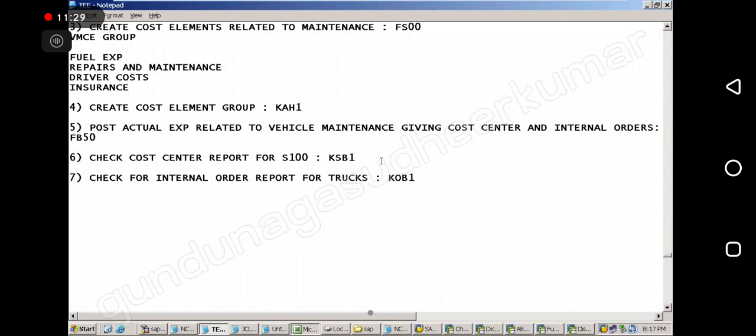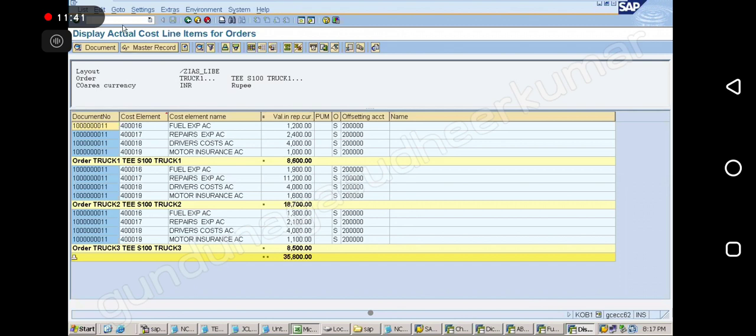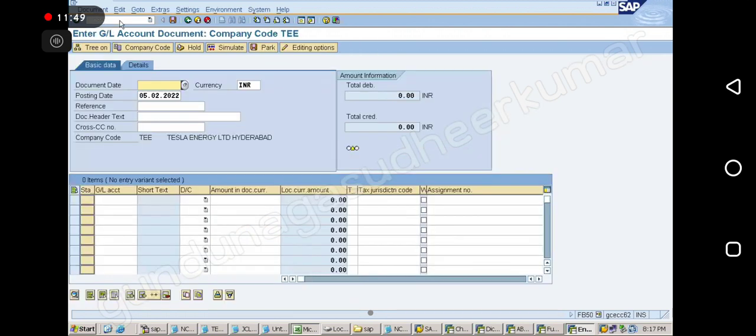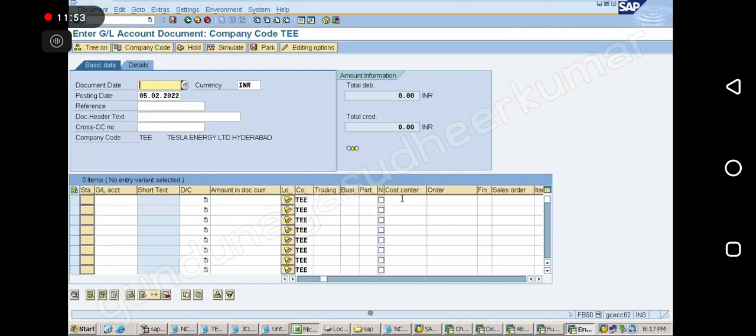Is it necessary, if a consultant is working in FI, that he will work on CO also? Just understand, you are FI, correct? But will you use FB50 or not? Yes, in FI we use FB50. In FB50 we are giving cost centers and orders and all this, no?